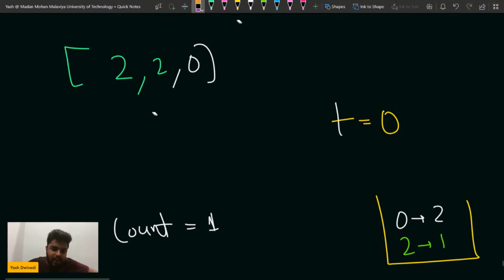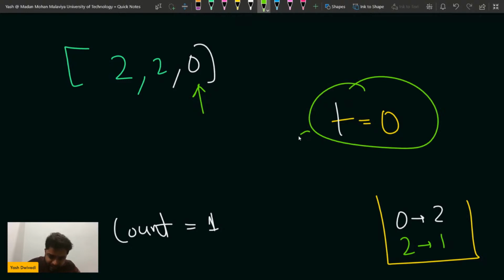I move to this particular guy, right? So when I move to this particular guy, then nothing changes in the t, then t is 0. So I check with the frequency of t. So the frequency of t is what? It is nothing but, you can say, 2.